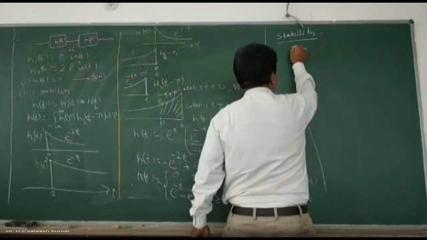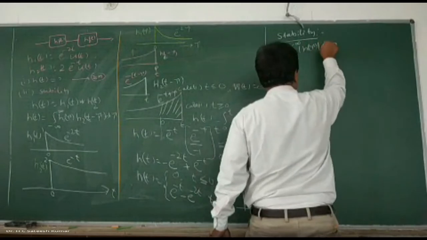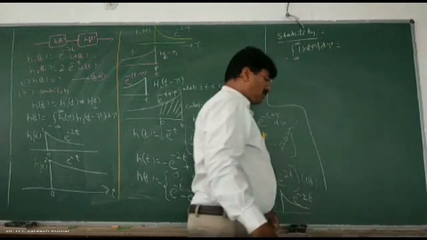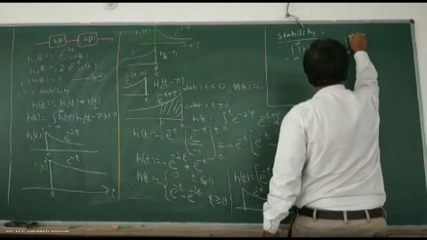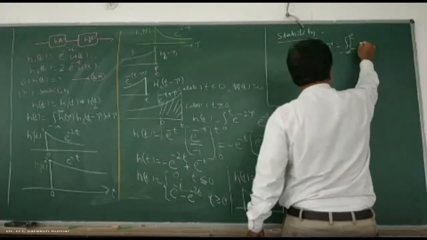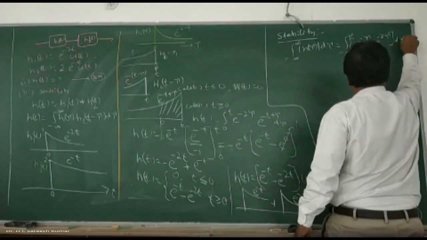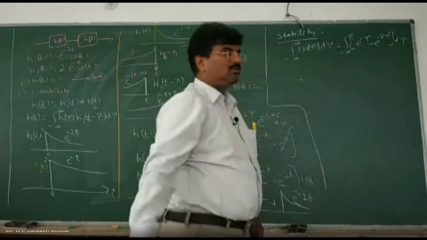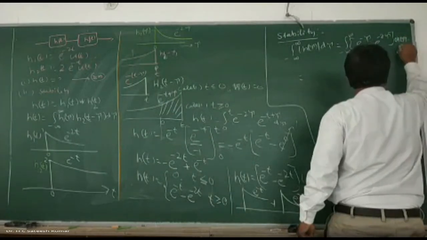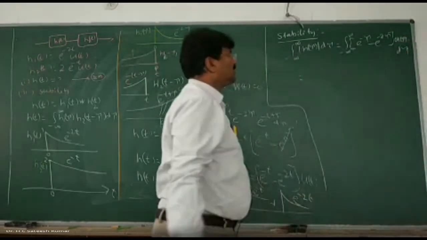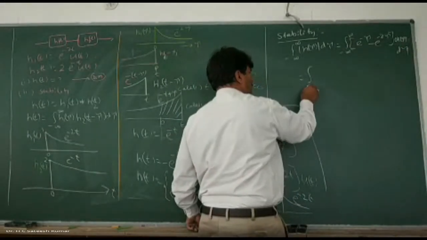Formula. Stability condition, integration from minus infinity to plus infinity, magnitude of h of tau into d tau, which is equal to what? Integration from minus infinity to plus infinity, e to the power of minus tau minus e to the power of minus 2 tau into u of tau d tau, which is equal to what? Even though integration is there from minus infinity to plus infinity, my signal is multiplied by u of tau.